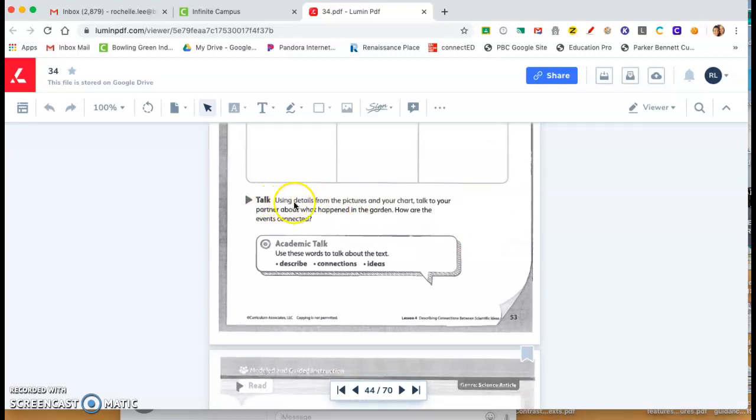Talk. Using details from the pictures and your chart, talk to your partner or your parent about what happened in the garden. How are the events connected? Press pause to talk to your parent now.